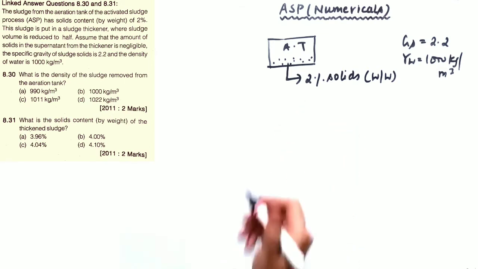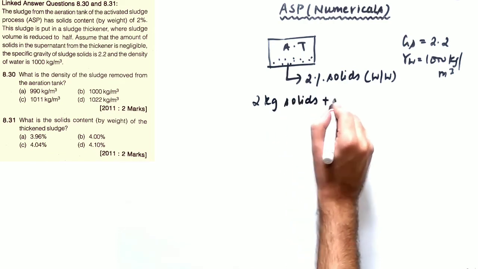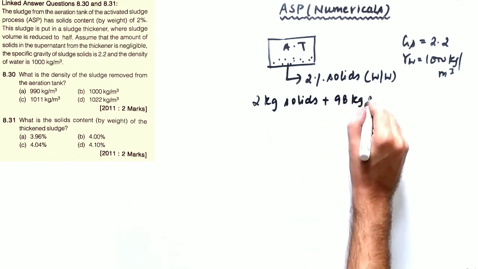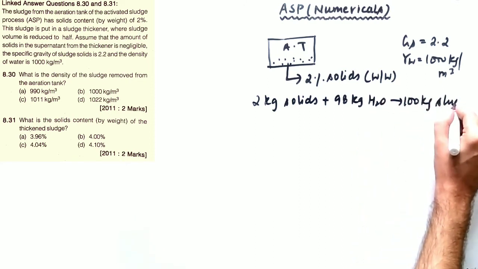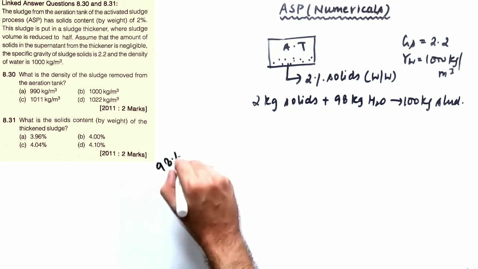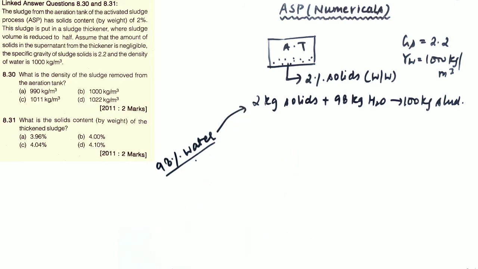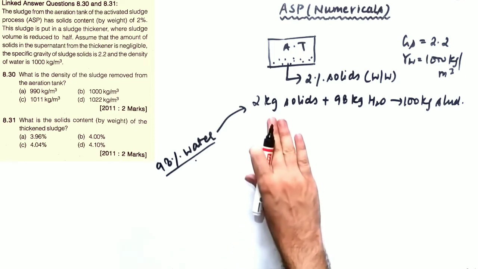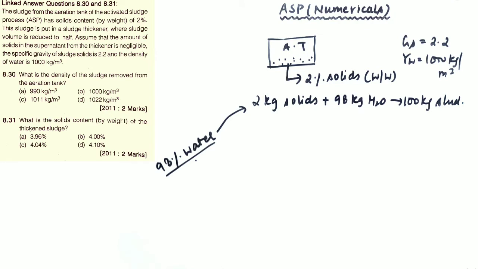2% solids means that 2 kg of solids plus 98 kg of water will give 100 kg of sludge. This is what 2% solids means. I hope this is clear. Similarly, if I write 98% water, this phrase also relates to this. Either 98% water or 2% solids is one and the same thing. Okay, 2 kg of solids and 98 kg of water will produce 100 kg of sludge.